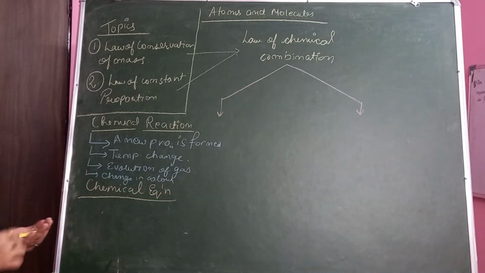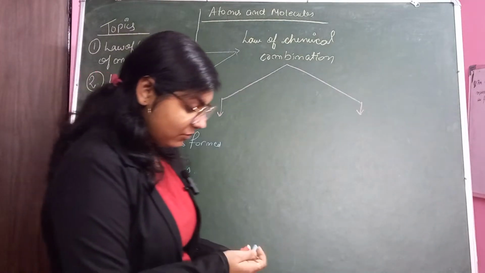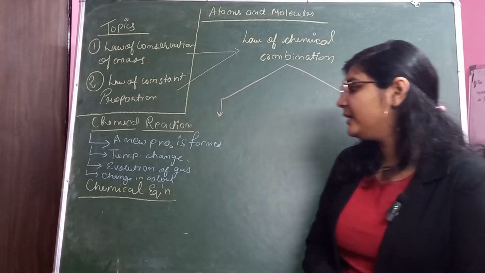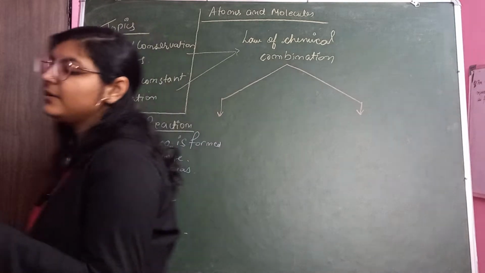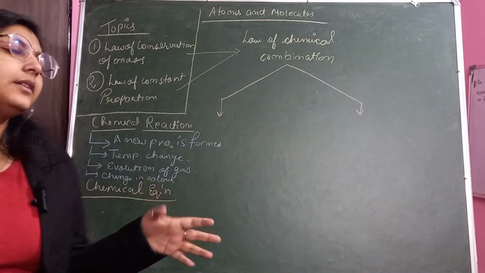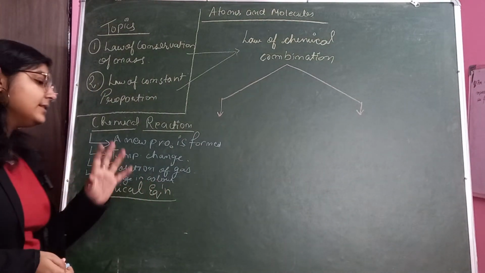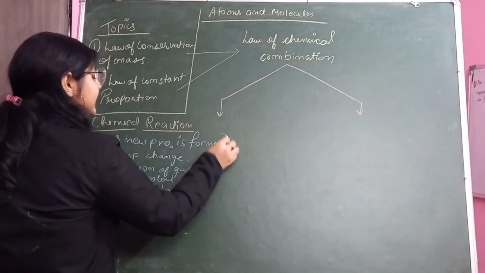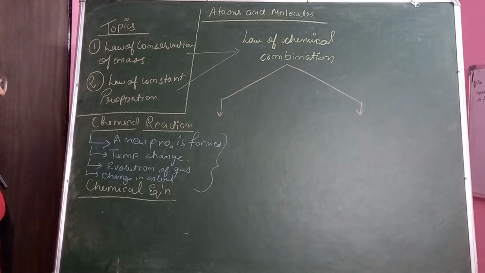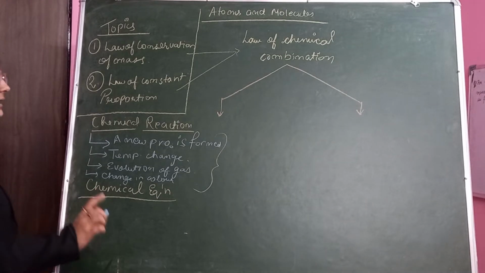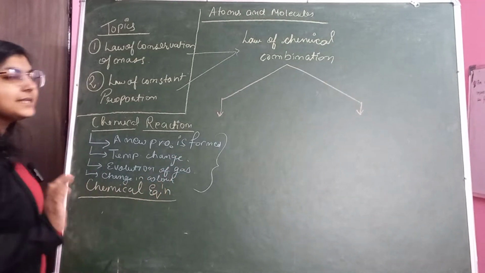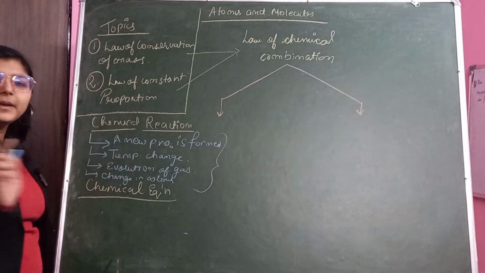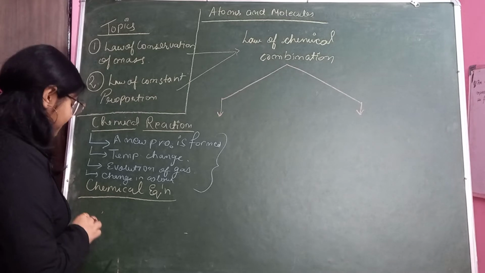If there is a change in color, right, like you took a pink color solution, right, and you added something to it and the color faded, right, or it turned into purple, then there is a change in color. That means a chemical reaction has taken place. So these are certain events, okay, out of which even one event if it happens, then you can say that the reaction is a chemical reaction. अगर इन चारों में से कोई एक भी इवेंट होता है तो आप उसे केमिकल रिएक्शन बोल सकते हैं.